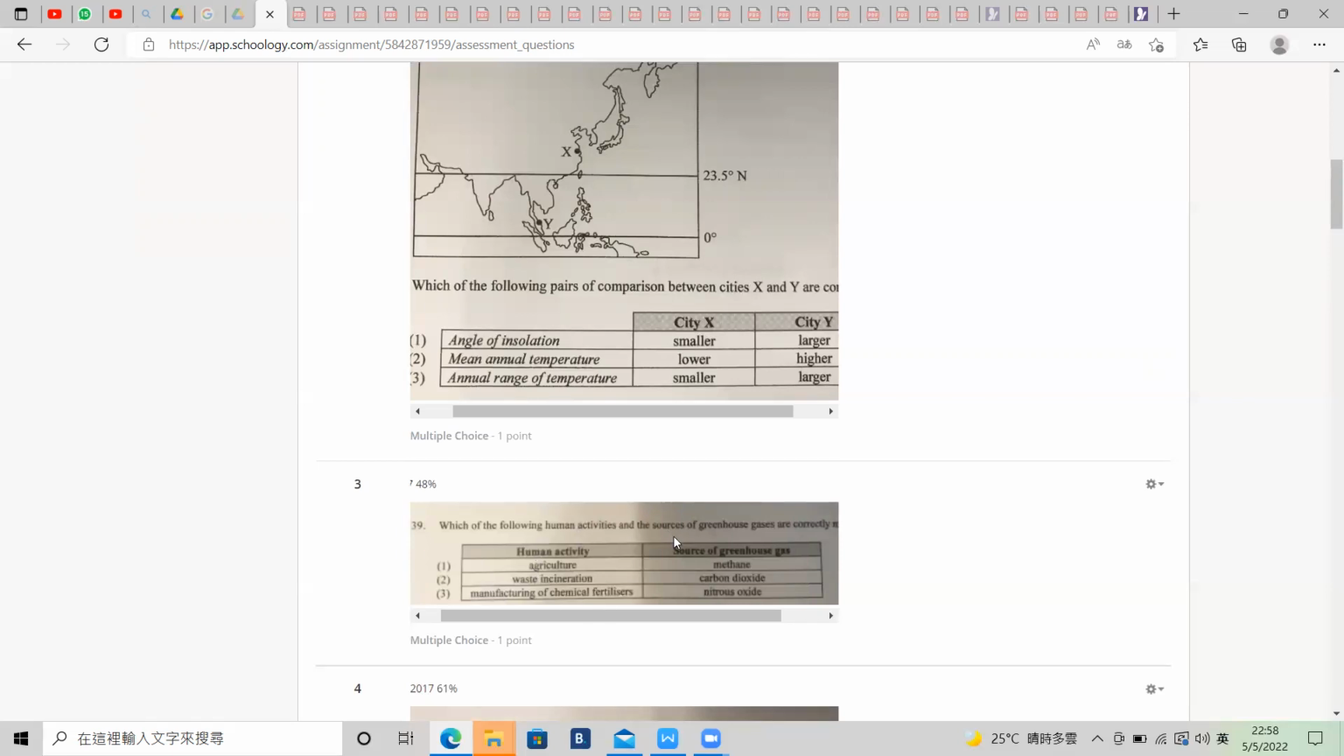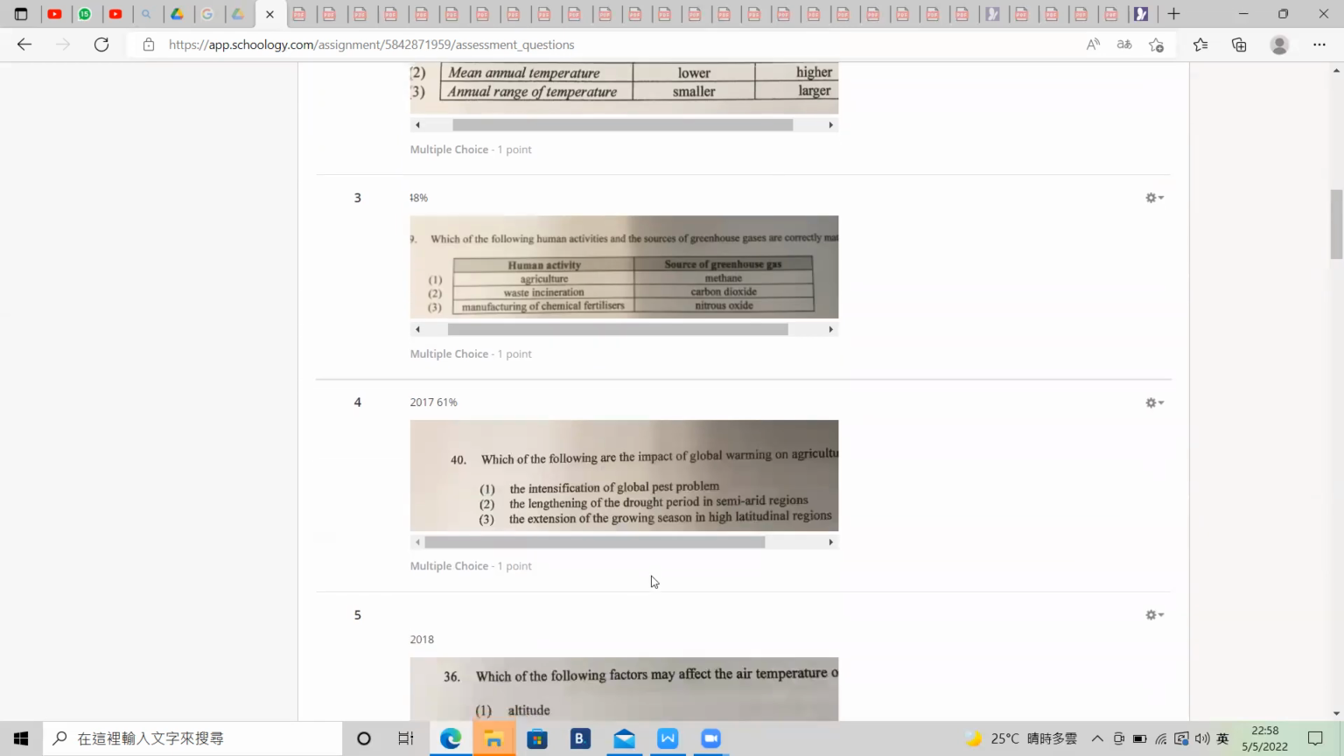Number 39. Which of the human activities and the source of greenhouse gas are correctly matched? Agriculture. Is it related to methane? Yes, the digestive process of the cattle will emit a lot of methane. And then waste incineration, burning it will emit a lot of carbon dioxide. And then the manufacturing of chemical fertilizer, which is nitrous oxide. So all of them are correct.